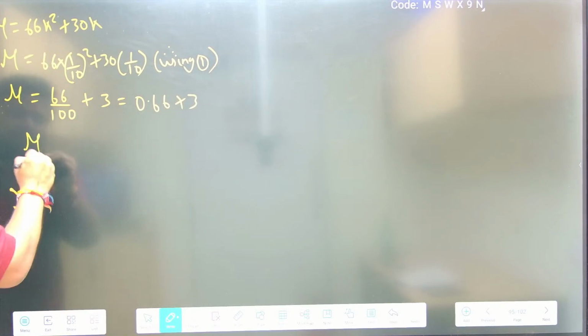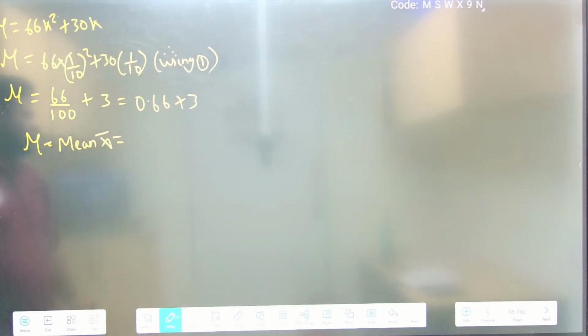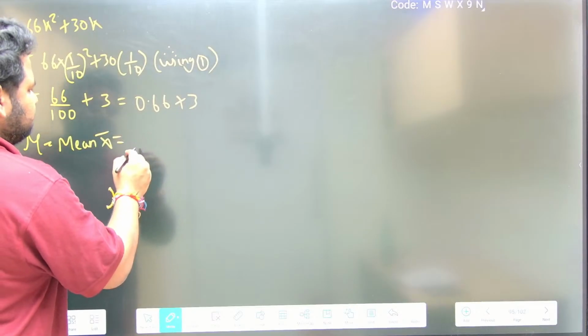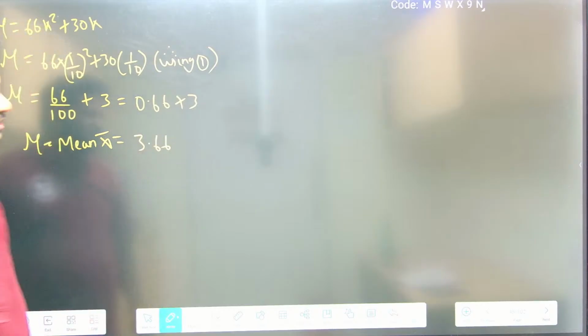So mu or mean x bar will be equal to 0.66 plus 3, that is 3.66.